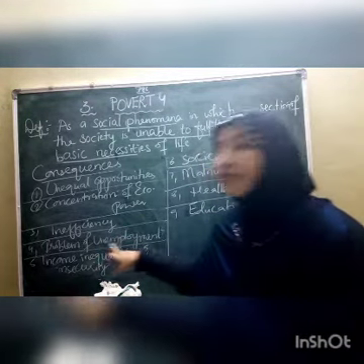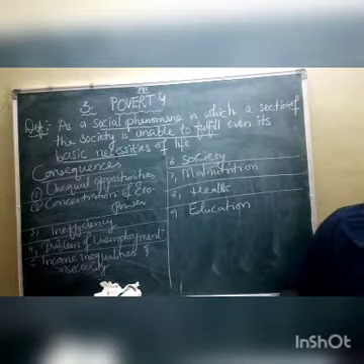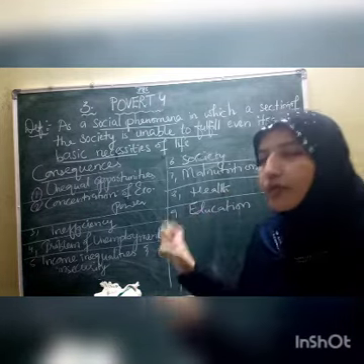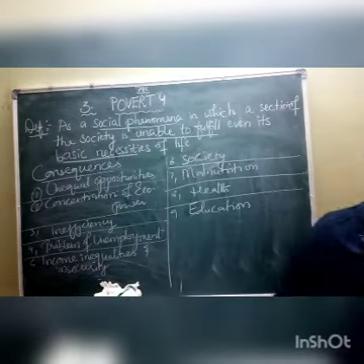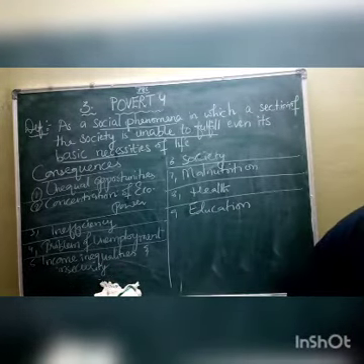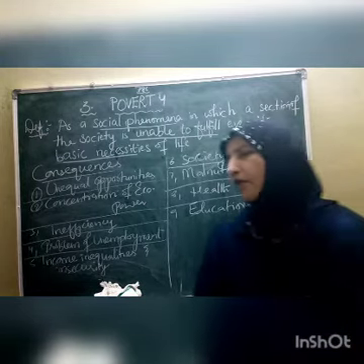Next one, problem of unemployment. Already I told you, children, the problem of unemployment. Poverty has a connection with unemployment. When there is poverty, we can find the unemployment problem will be there in the country. So we can find that in all the basic assignments.